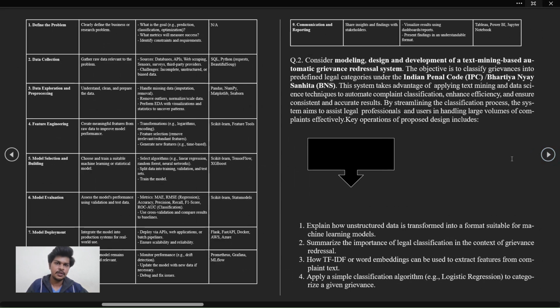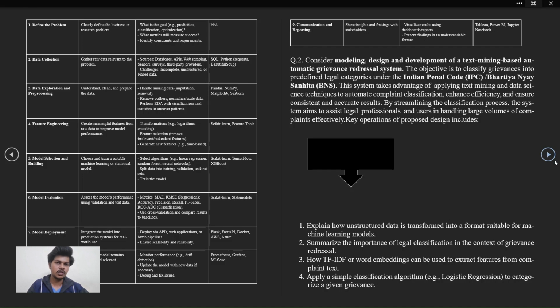In the next section, we will have what the goals are, what metrics will measure the success, and identify constraints and requirements. These generally do not use any tools. Second, data collection. Gather raw data relevant to the problem. Sources would be databases, APIs, web scraping, sensors, surveys, third-party providers. Challenges would be incomplete, unstructured, or biased data. We can use SQL, Python requests, Beautiful Soup.